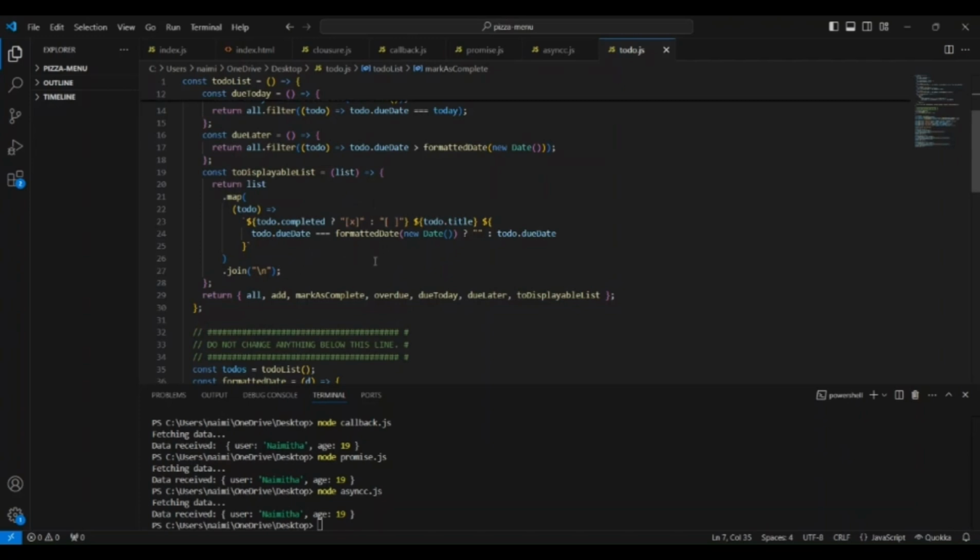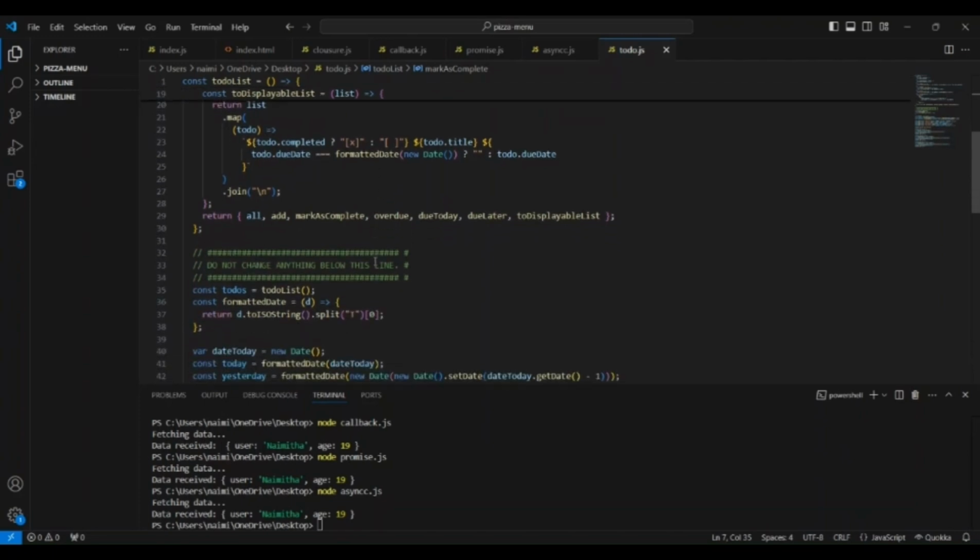It shows whether the task is completed or not. It uses a wrong mark if it is not completed, and an empty string if it is completed. For tasks that are due today, it doesn't display the date again since it's already understood. But for tasks due later or overdue, it displays the date as well.